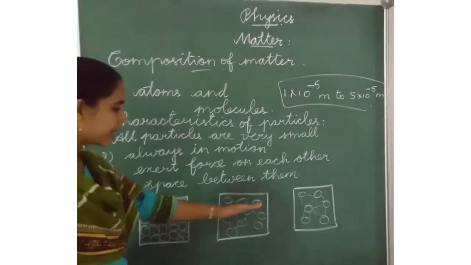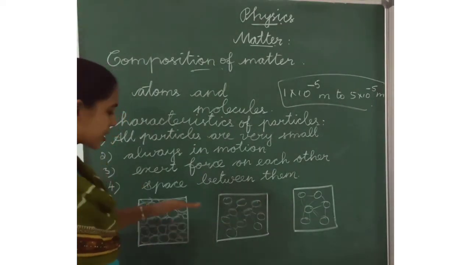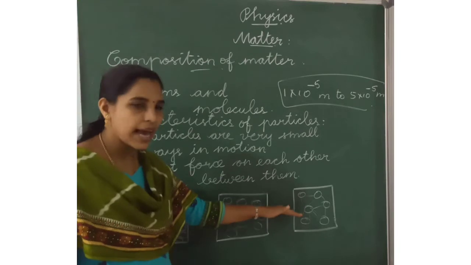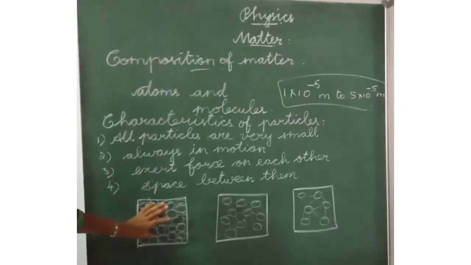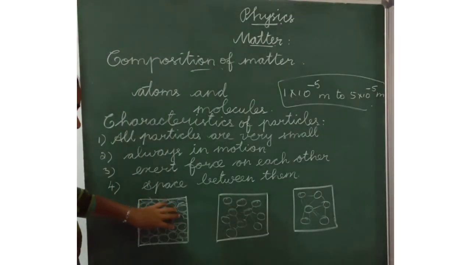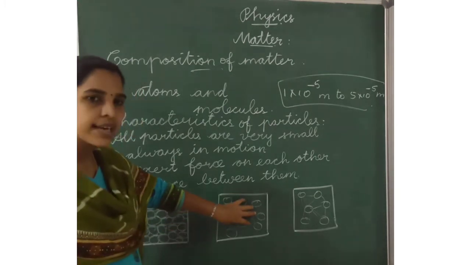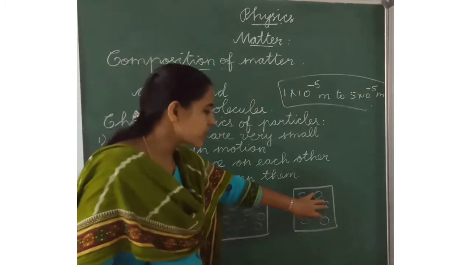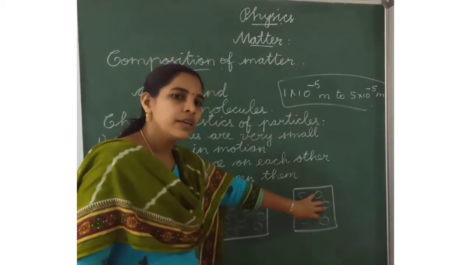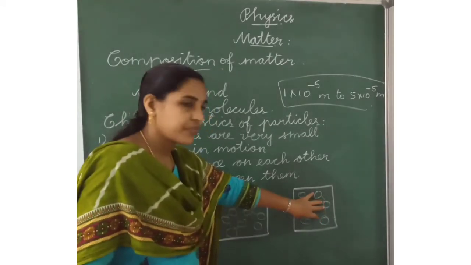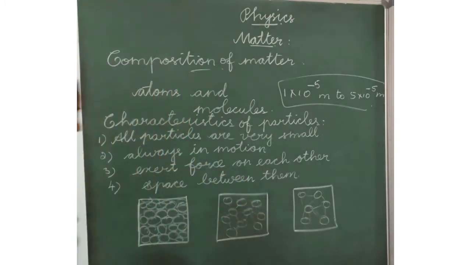When we compare the three states of matter, solids, liquids and gases, the force of attraction is more in solids, less in liquids, and very less in gases.